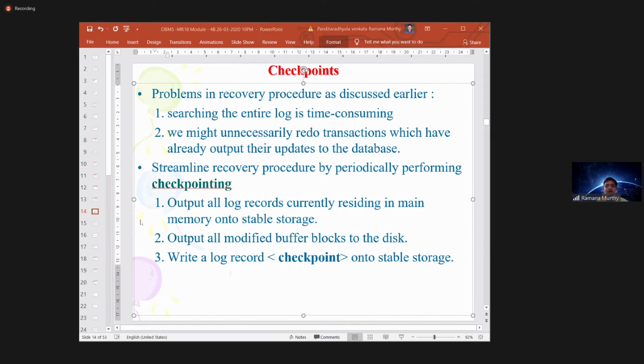Okay. Right. So we identified a mechanism called checkpointing. The checkpoint identifies that before the checkpoint, all the operations are finalized, whether confirmed or cancelled. After the checkpoint, we need to check. We'll keep a small log record like a checkpoint, maybe checkpoint 1, 2, 3. Then you need to do the recovery process up to that particular checkpoint only, so that you can ignore all the previous transactions.